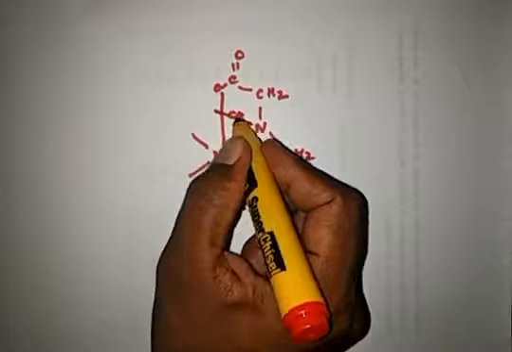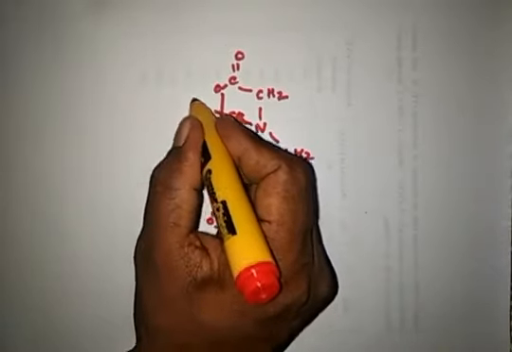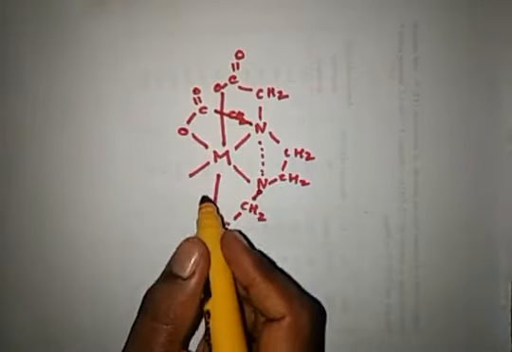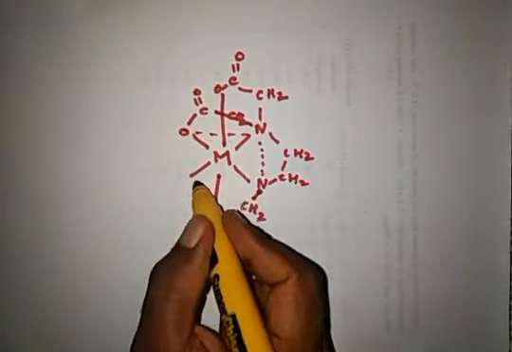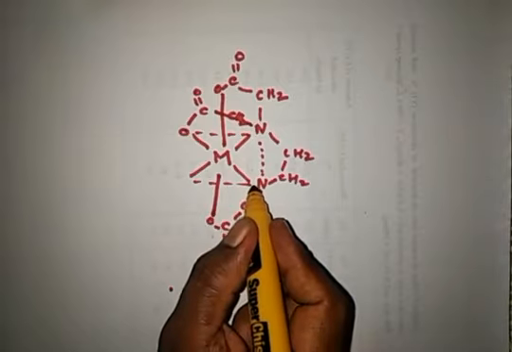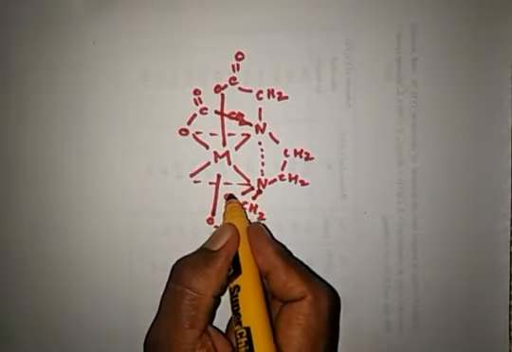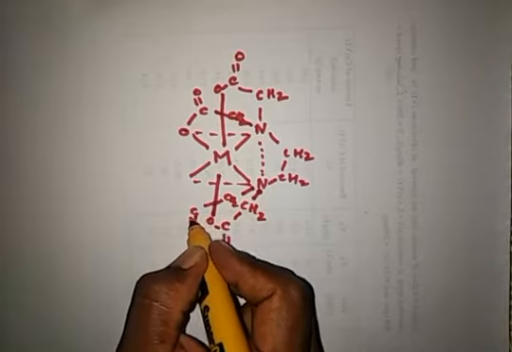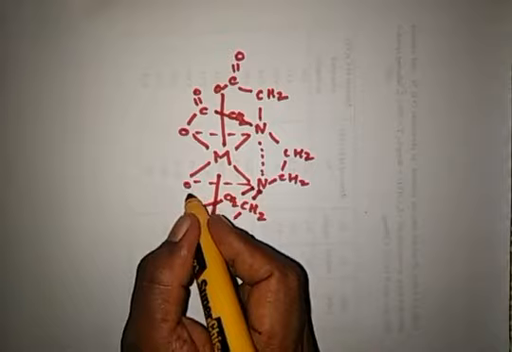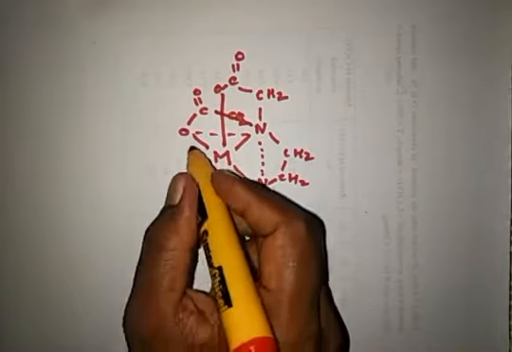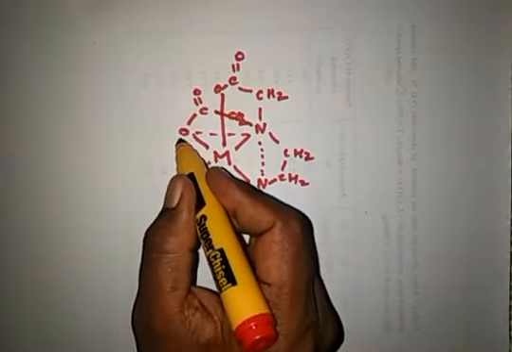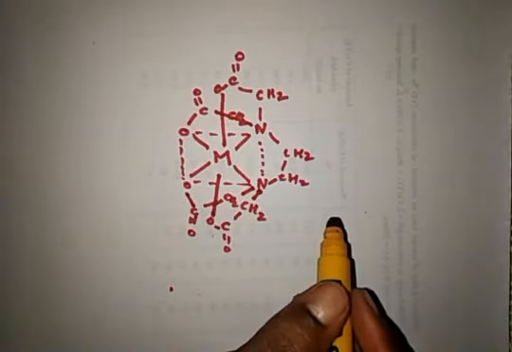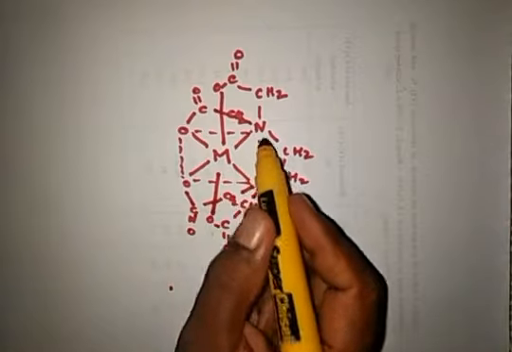CH2, C double bond O, and then it comes into the oxygen. And likewise in another part, CH2 C double bond O, and it forms the coordination with the oxygen in the acid group. So this is the metal EDTA complex, the structure of the metal EDTA complex.